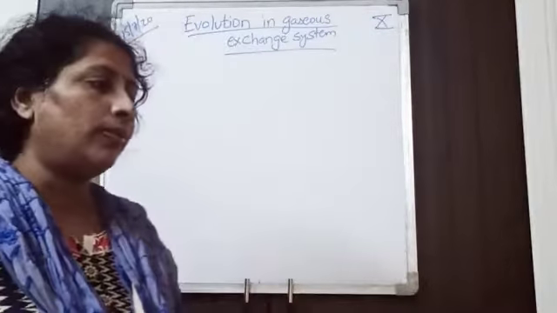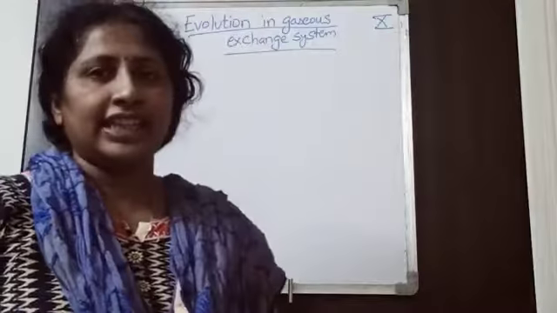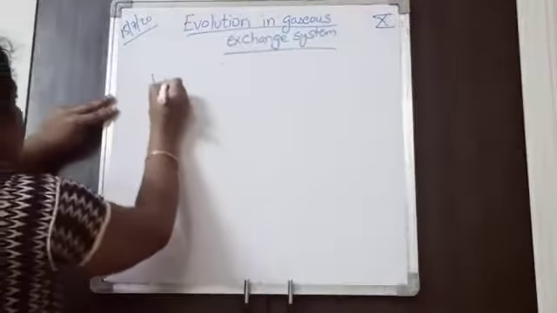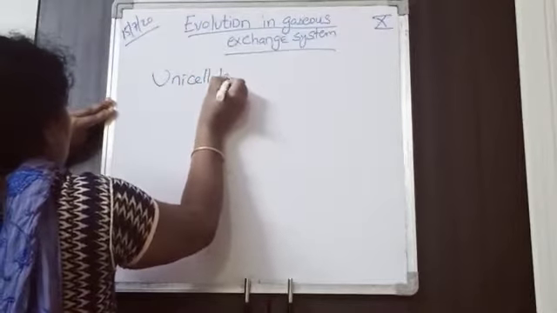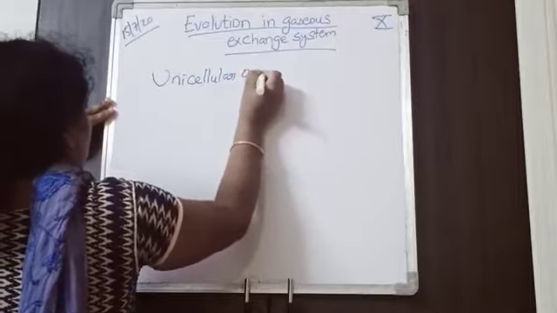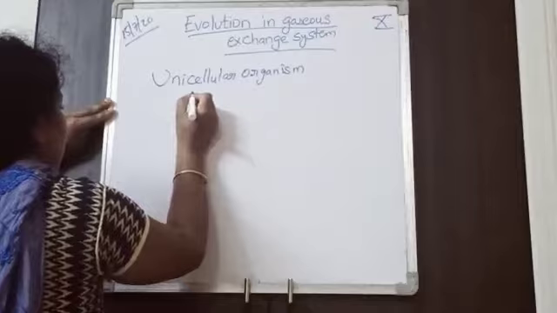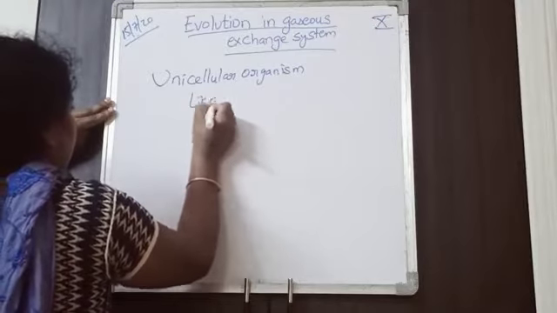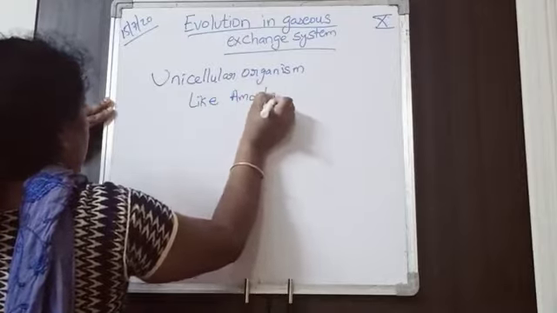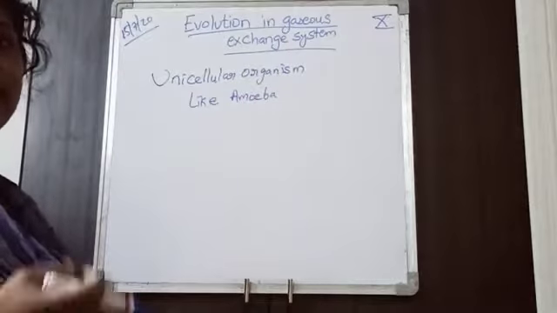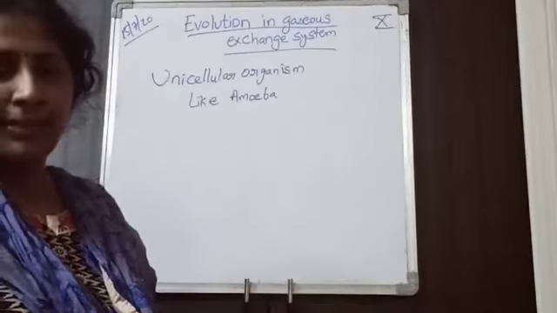Okay, so if you see, gases exchange mainly takes place in unicellular organisms like amoeba, a simple unicellular organism.